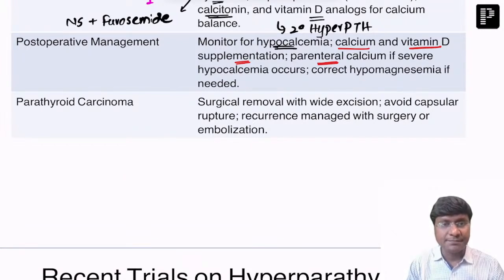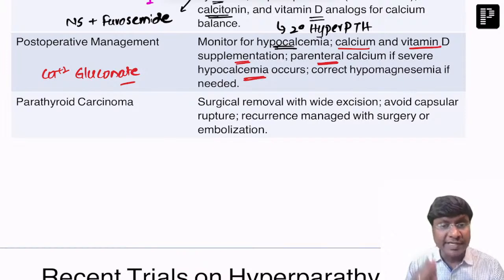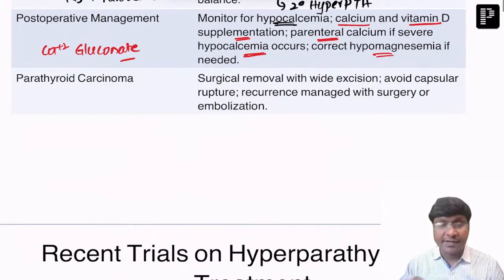Parenteral calcium should be given if severe hypocalcemia occurs. And that parenteral calcium should be in the form of intravenous calcium gluconate. And that too, 10% calcium gluconate should be given in 10 ml of normal saline, right? And you need to correct hypomagnesemia if it is needed. Okay, so this is the treatment in primary hyperparathyroidism.